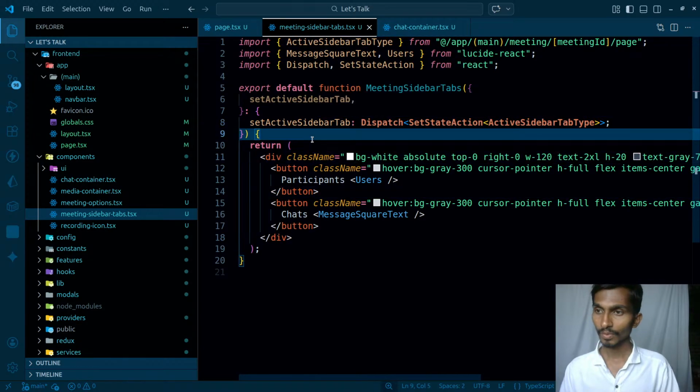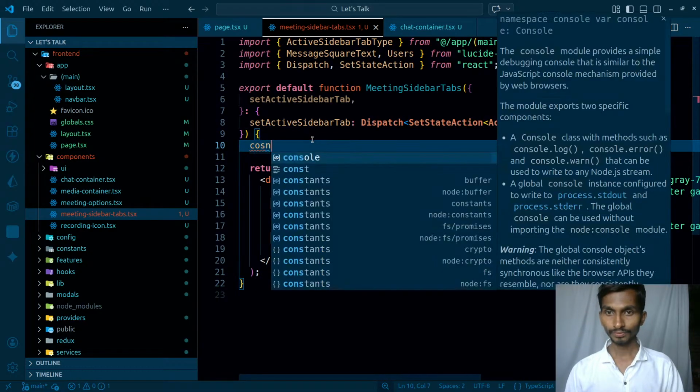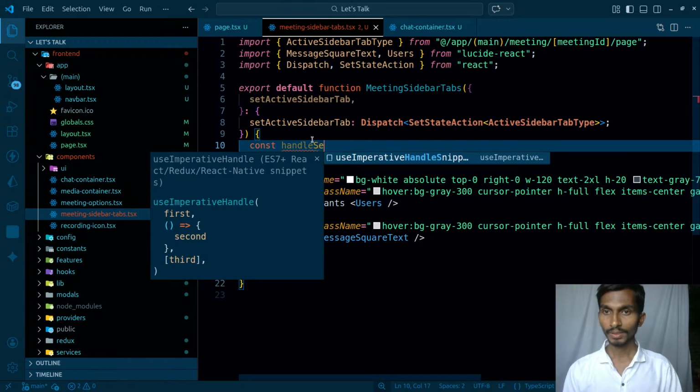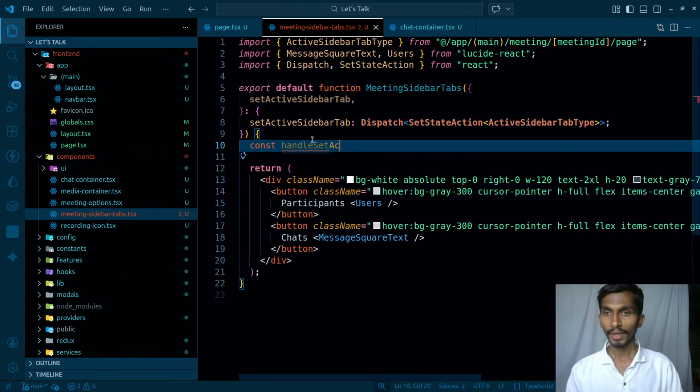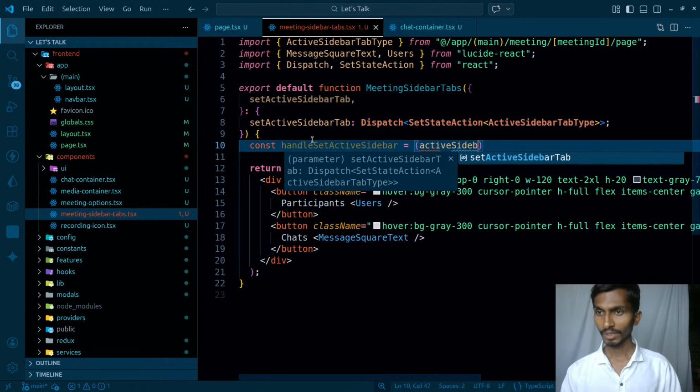So const handleSetActiveSidebar, just like this. This is going to be getting the active sidebar.